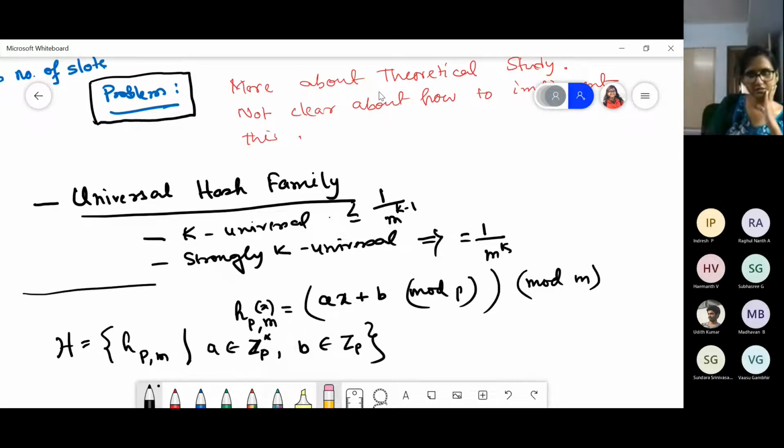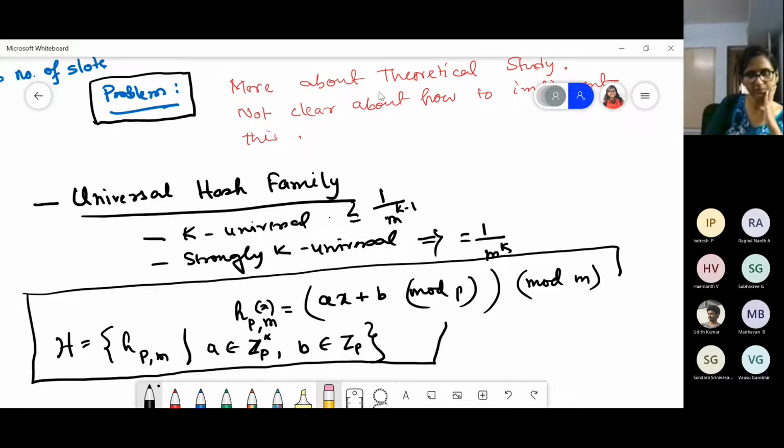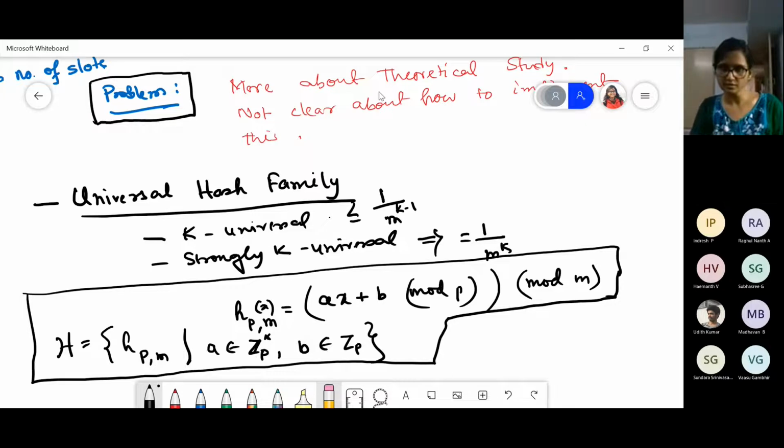This is the function, or rather the form of the set of functions from which you can pick for your given P, given M. You can choose an appropriate P, and from that P you can get a set from where you can pick your H. So a lot of H_PM will be there. By changing the value of P, you can get that, and out of that you can choose.